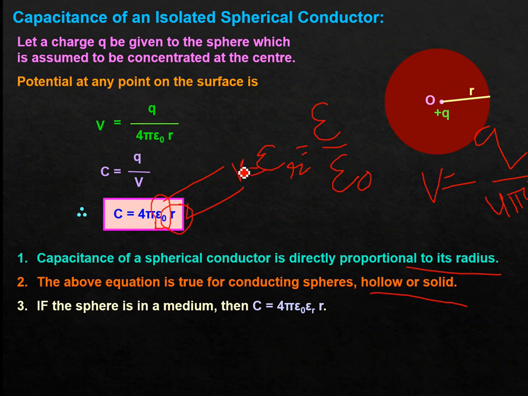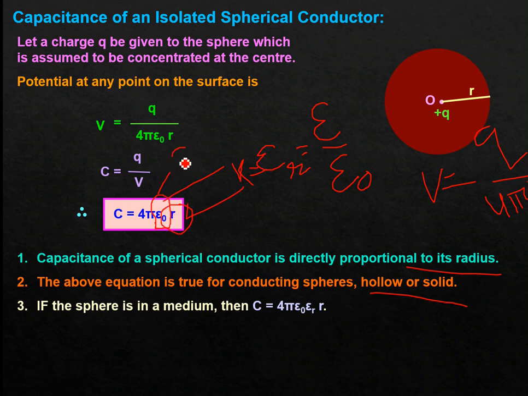Already we have discussed, dielectric constant or relative permittivity is the ratio of the permittivity of the medium to the permittivity of free space. So in case of any medium, in place of epsilon naught, I will write epsilon.